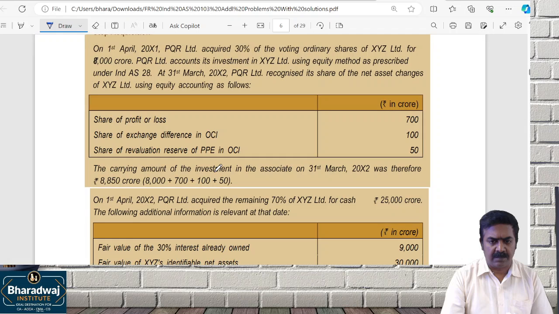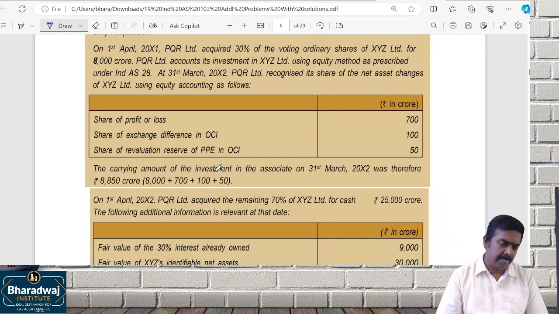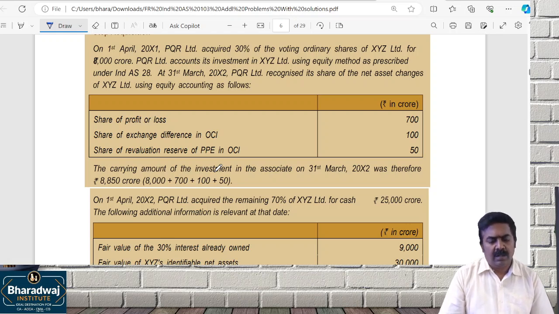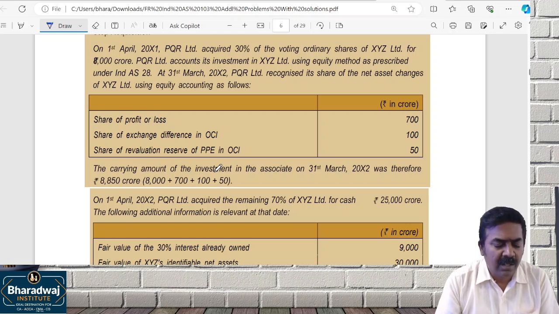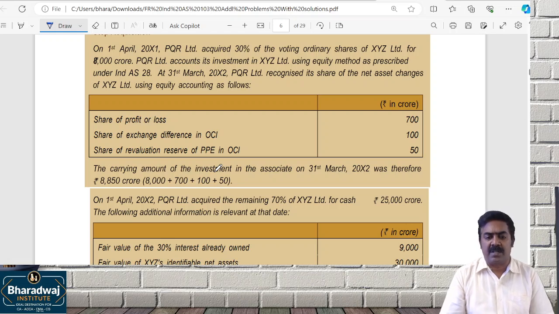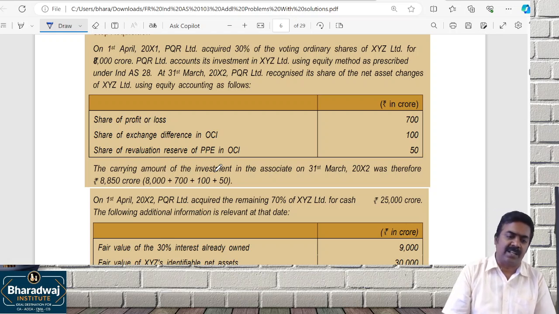Look at this question. Read the full question, please. On 1st April 2021, we acquired 30% of voting rights for 8,000 crores. The investment in XY Limited is accounted using the equity method as per Ind AS 28.